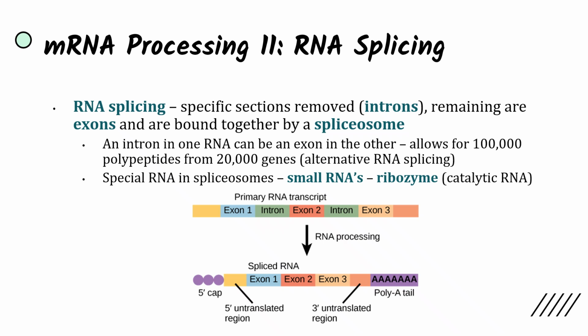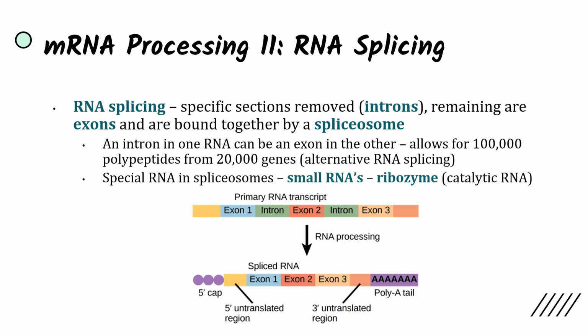Another very important part of mRNA processing is RNA splicing, which is when specific sections are removed. These are the non-coding sections that are removed, known as introns. We discussed them in 6.1. And the remaining are exons, and they're bound together by a spliceosome. And so the cool thing is that an intron in one RNA can be an exon in the other.